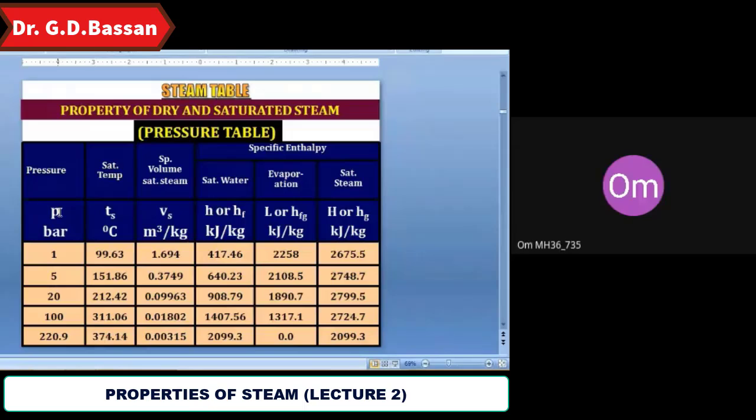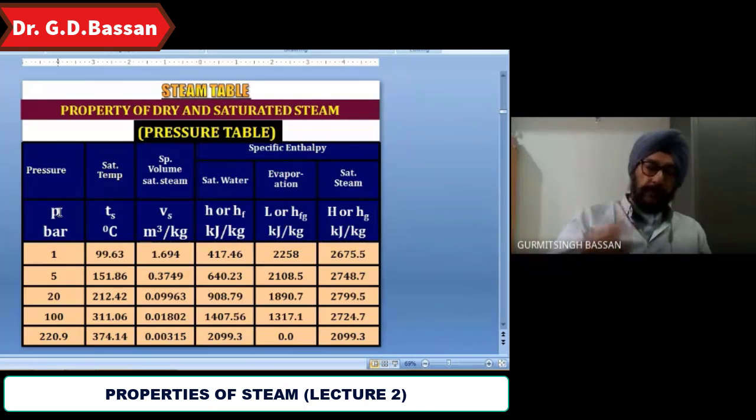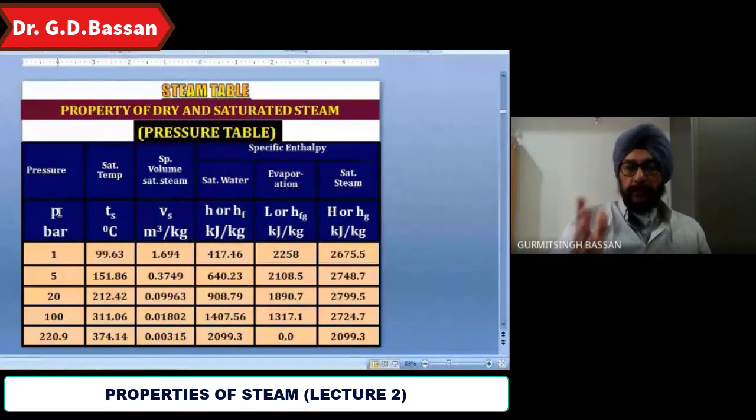Per unit mass, per kg. Always remember, whenever the word specific is there, all the values given here are per kg, that is, the specific values given in this particular table. So if you want to find out the total enthalpy, then you have to multiply it by the mass, then you are getting the total enthalpy. Otherwise you are getting the enthalpy as specific enthalpy.